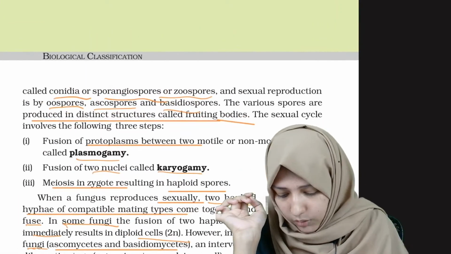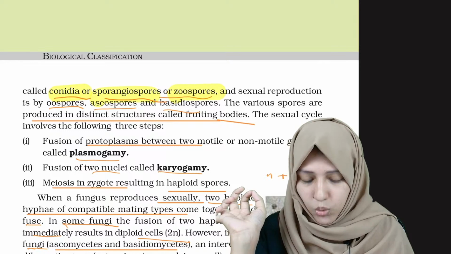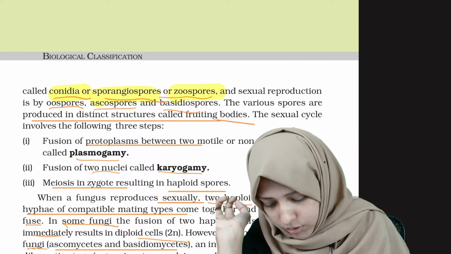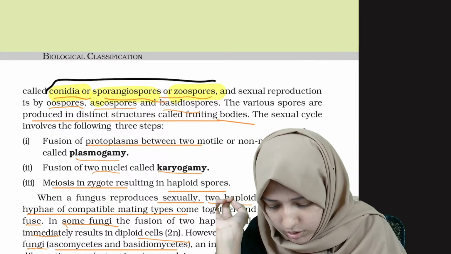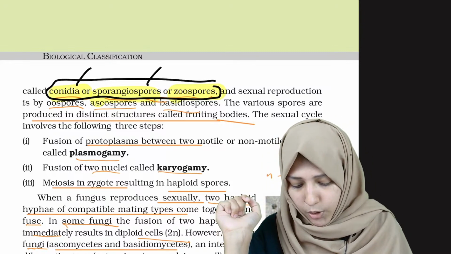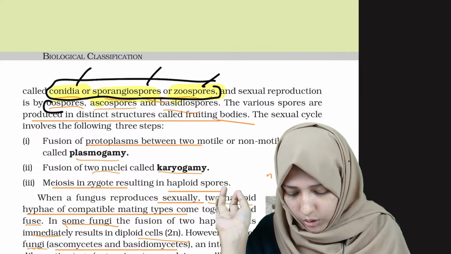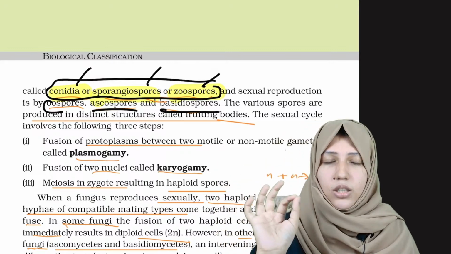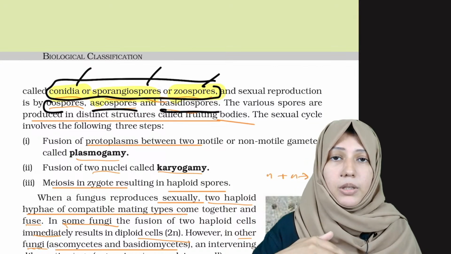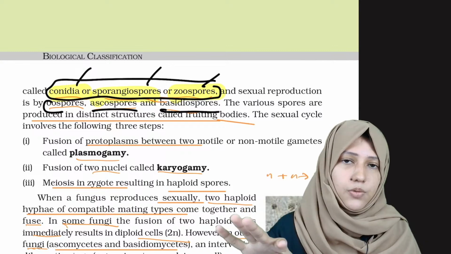And what are the asexual spores? Conidia, sporangiospores and zoospores. You should not confuse asexual spores and sexual spores. Sexual spores are oospores, ascospores and basidiospores. Remember ascospores for Ascomycetes and basidiospores for Basidiomycetes.